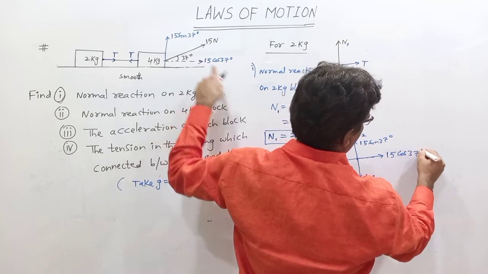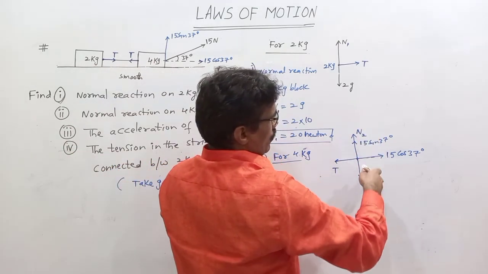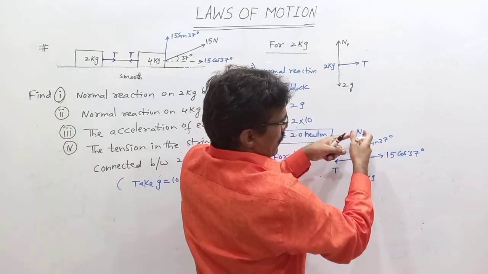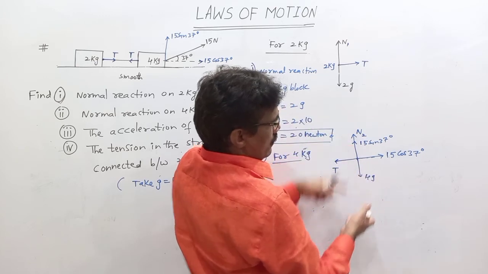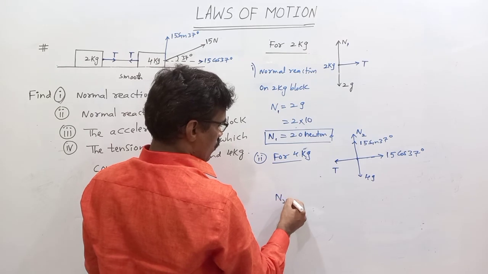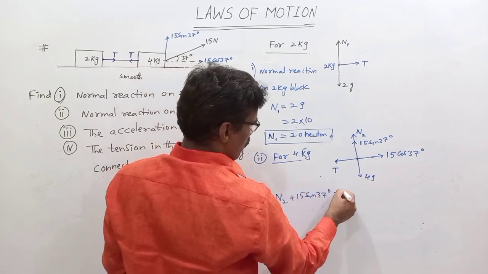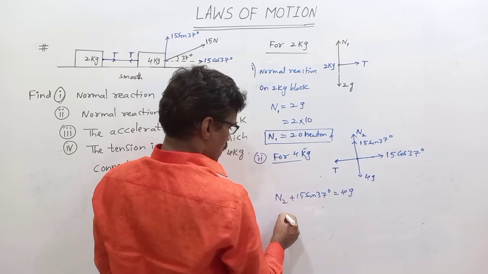Okay, right. So here there is no motion along this side. That means upward forces balance with downward forces. Normal reaction for this case: N2 plus 15 sin 37 must be equal to 4 into G, sir.